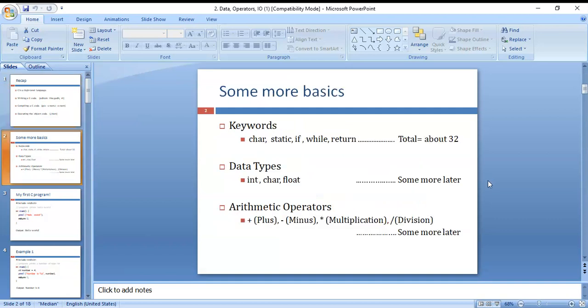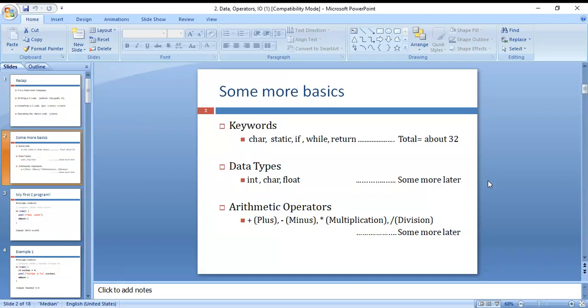You can see here those keywords. There are different types of keywords: char, static, if, while, return, do, for, break. These are different types of keywords. There are 32 keywords available in C.